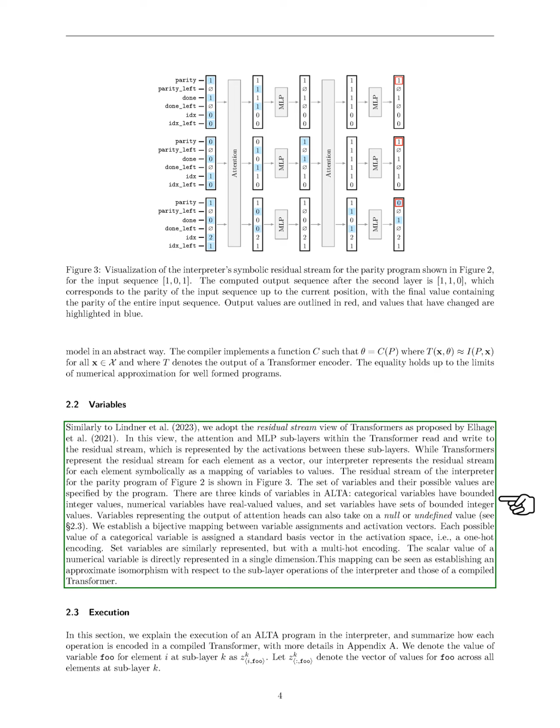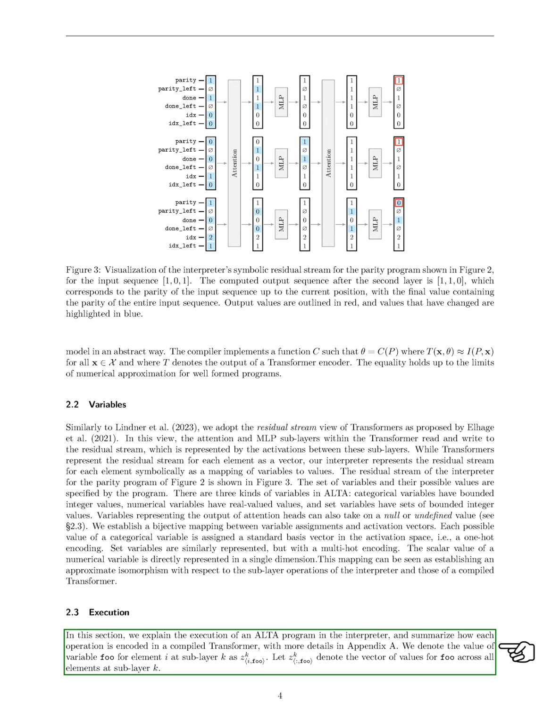We create a one-to-one mapping between variable assignments and activation vectors. Each possible value of a categorical variable corresponds to a standard basis vector, known as one-hot encoding. Set variables use multi-hot encoding, while numerical variables are represented in a single dimension. This mapping establishes a close relationship between the operations of our interpreter and those of a compiled transformer.